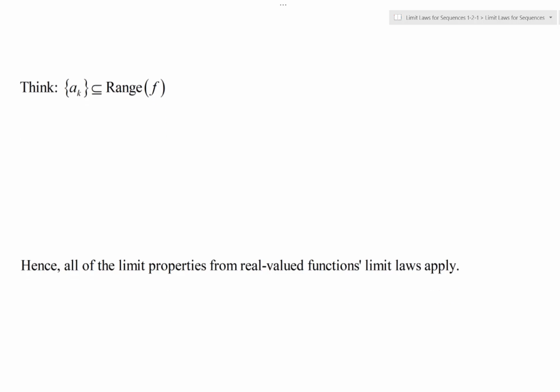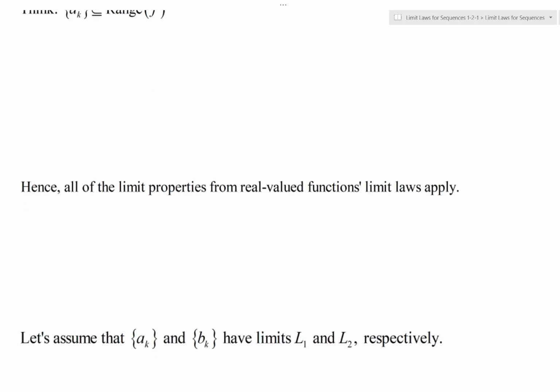Let's be more specific about the ones we're talking about in this video, some of the introductory ones. Let's assume we have two sequences, a sub k and b sub k, and those sequences correspondingly have limits L1 and L2, whatever they might be.